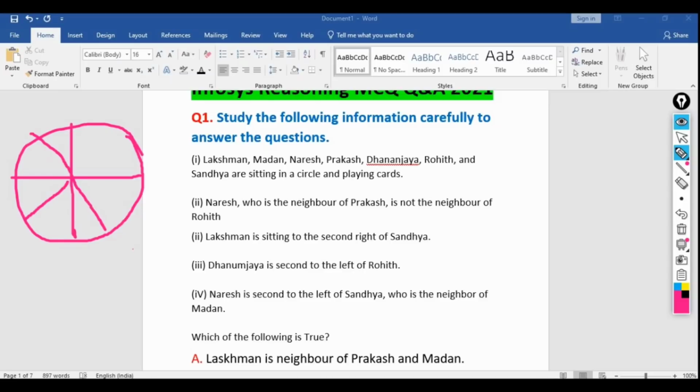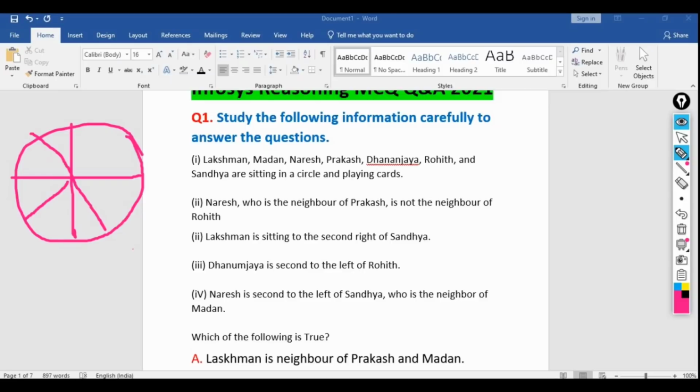Whenever you are solving a sitting arrangement problem, try to check the information which provides the correct clue about the sitting arrangement. Here this one is not providing us correct information to start with. Lakshman is sitting to the next right of the Sandhya, yes, it is providing us a correct clue. And Dhananjay is second left to the Rohit. These two things are providing us the correct clues because they tell us the particular position.